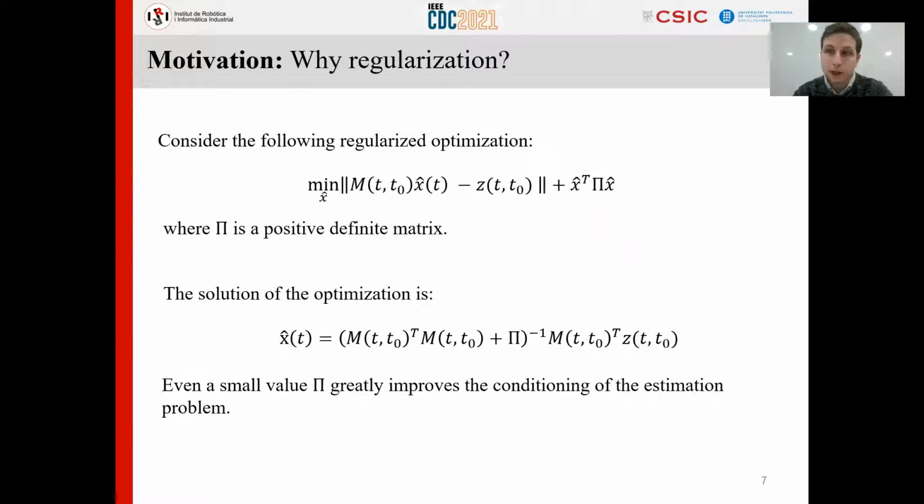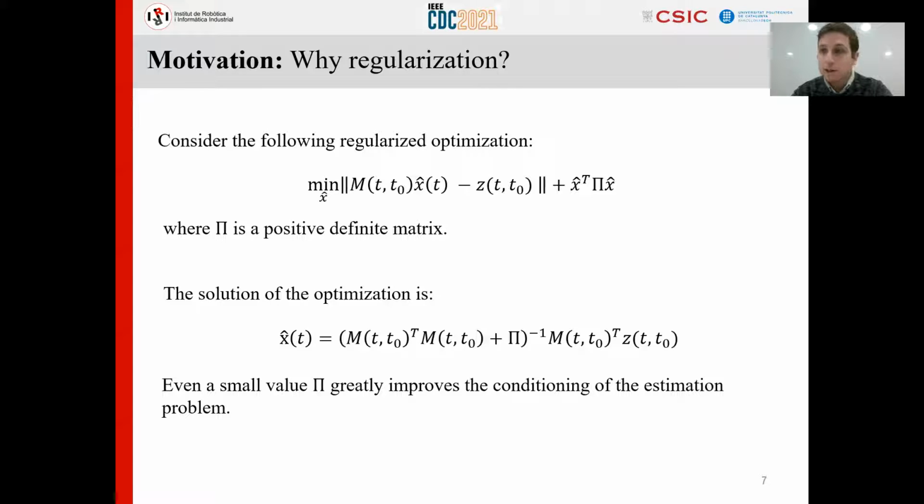To understand what is being studied here and why it works in these cases, let's consider the idea of regularization. It is well known that if you have an ill-posed inverse problem, that is what we are having here by having a weakly observable scenario, you can significantly improve the conditioning of the optimization by adding a regularization factor. So assume that we have this optimization problem of the last slide, but we add a regularization factor there. Then you can show that the solution of the optimization takes the form of this second equation of this slide.